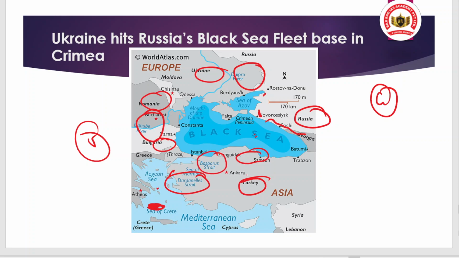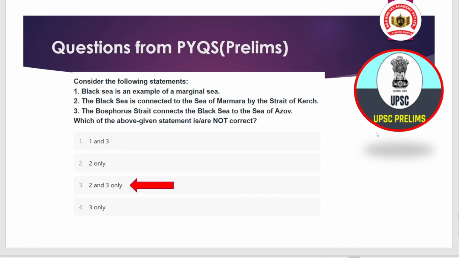You can see the capital of Turkey, Ankara, and the capital of Romania, Budapest. So you have to understand the map like that. Where is Crimea? You can see here the Crimean Peninsula, which has been annexed by Russia. So that is an important point about the Black Sea. Now after discussion of this article, you can definitely answer the question.